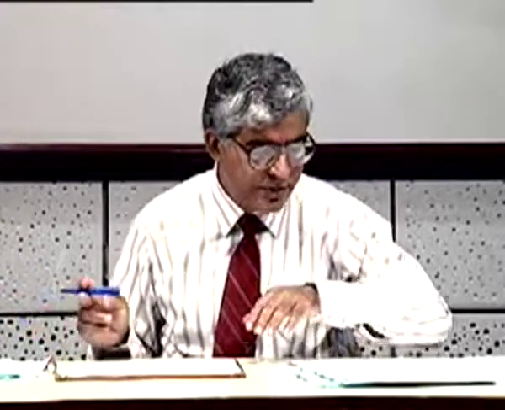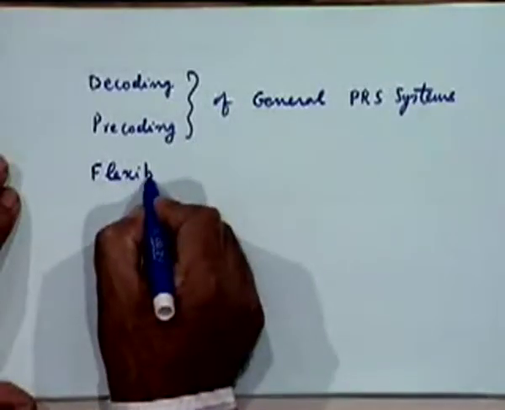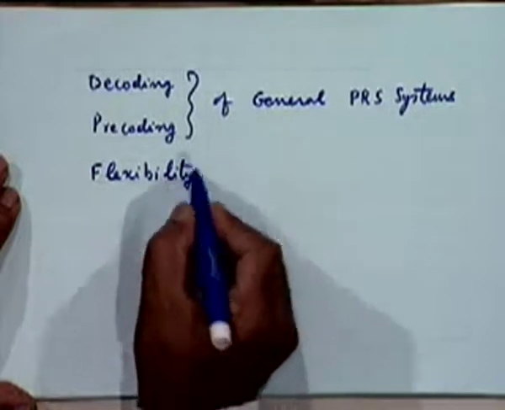But similarly I may come up with some other requirement of putting a spectral null at some other place. So I could think of investigating whether I could create that kind of a property in the spectrum by using a certain set of weights in the partial response setup. So basically what we are getting out of this is flexibility in design, which will enable us to do a number of things.